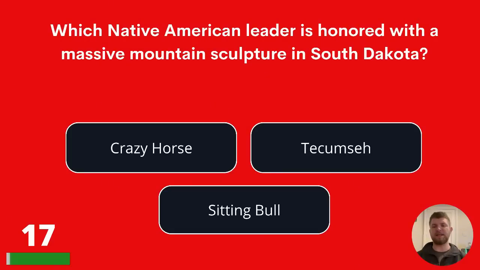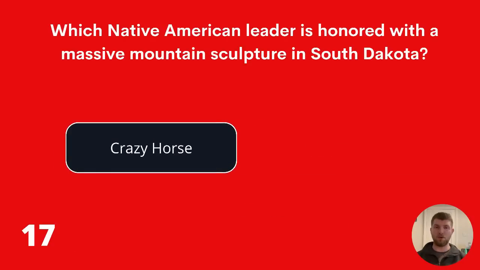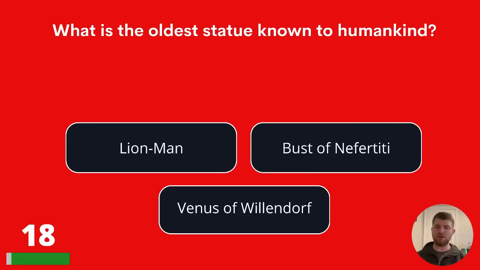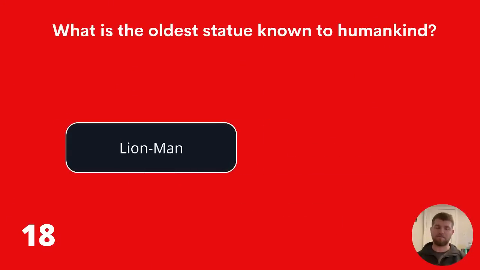Which Native American leader is honoured with a massive mountain sculpture in South Dakota? Crazy Horse, Tecumseh, or Sitting Bull? The answer is Crazy Horse. 18. What is the oldest statue known to humankind? Lion Man, Bust of Nefertiti, or Venus of Willendorf? The answer is Lion Man.